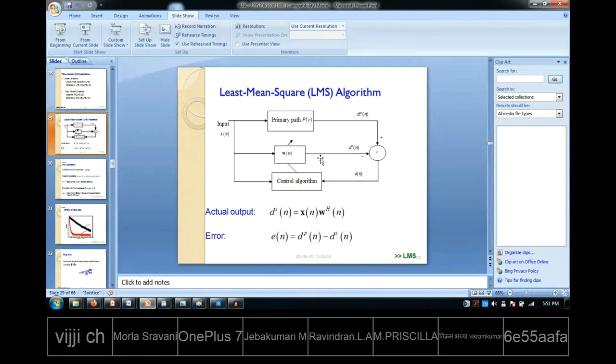This is how the LMS algorithm looks, and this algorithm is applicable and useful in many scenarios, not just active noise control. In several applications this comes into the picture.